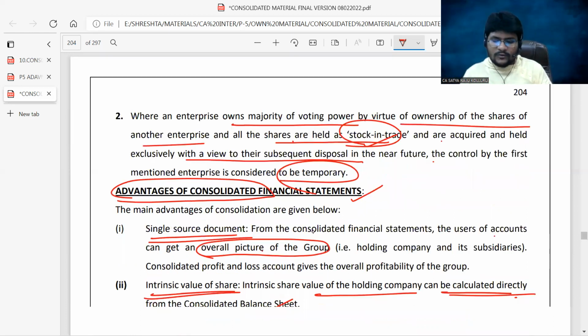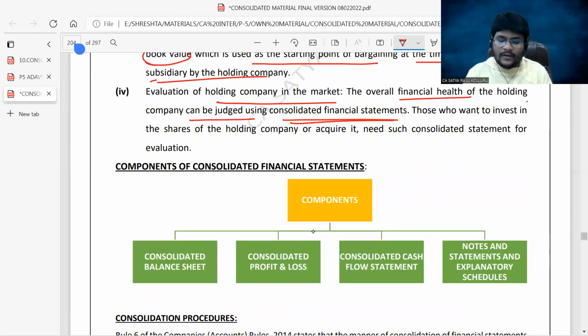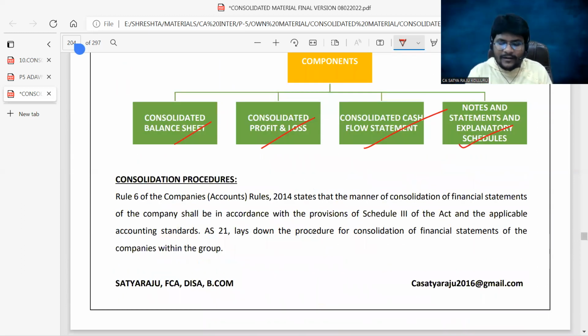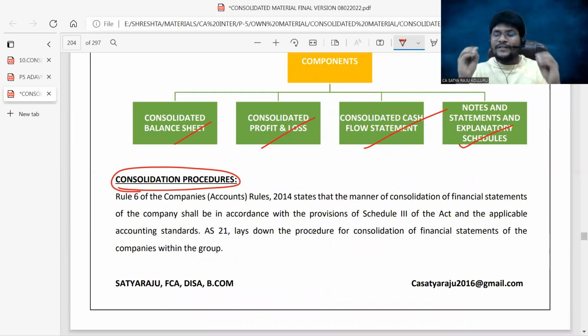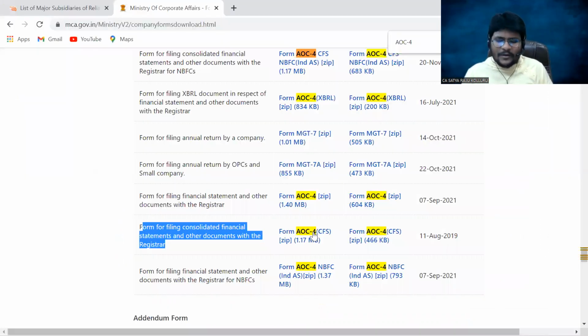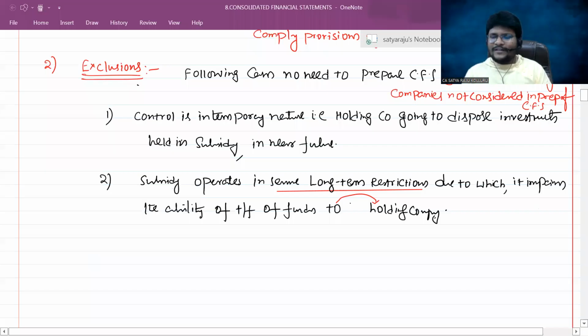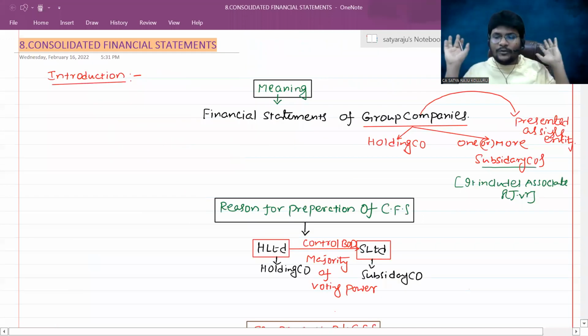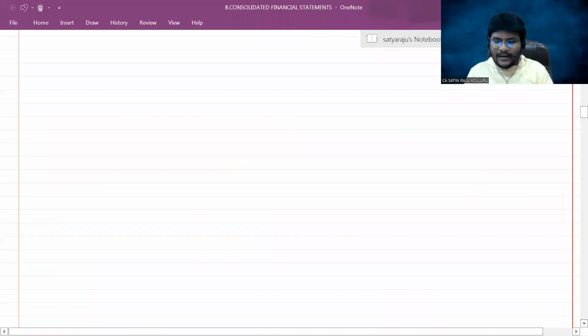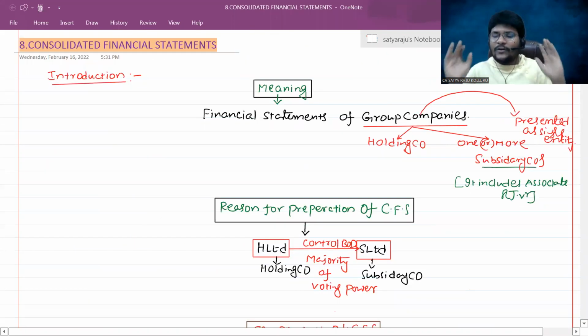Am I right? So I discussed the part of advantages. We saw the different components of CFS as well: consolidated balance sheet, consolidated P&L, consolidated cash flow statement, and notes and explanatory schedules. Now the only pending thing is the consolidation procedure, which is the accounting treatment. Sir, what we have discussed till now is not at all related to the accounting treatment. So the introduction part we dealt with basically in lecture number 1. Just now I dealt with the pure introduction part, guys.